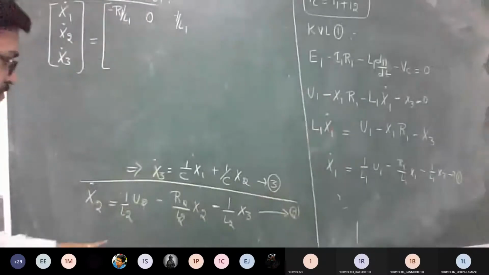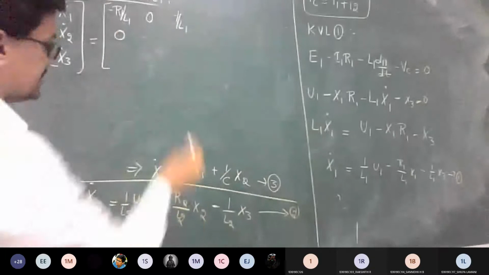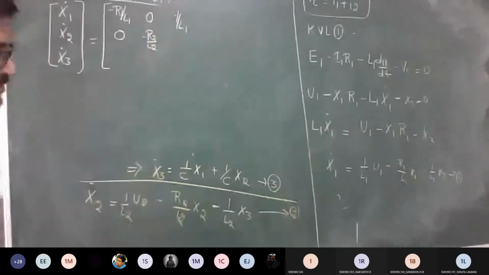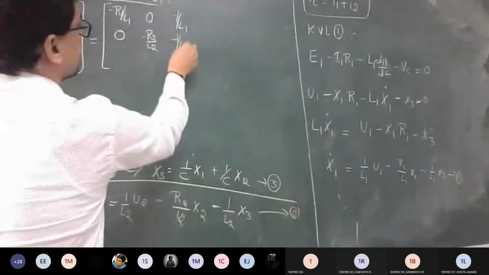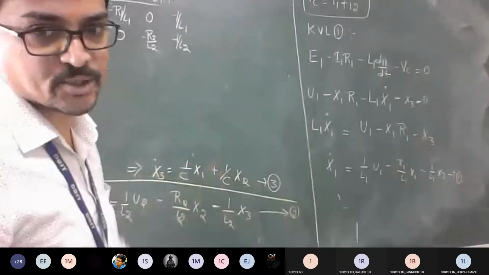Coming to equation number 2. I think X1 is not there, so it is going to be 0. What is X2, guys? It is minus R2 by L2. And X3 is minus 1 by L2. So from equation number 2, we are done with the X2 coefficient.